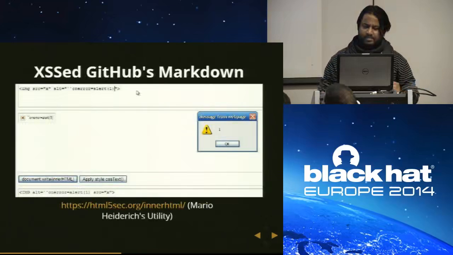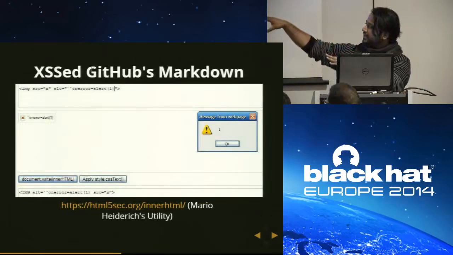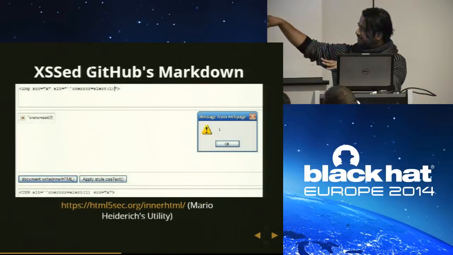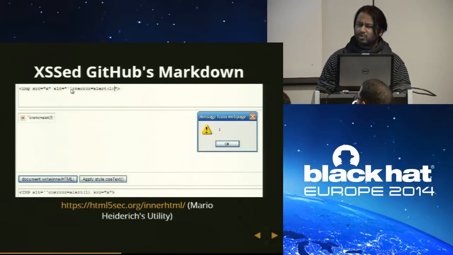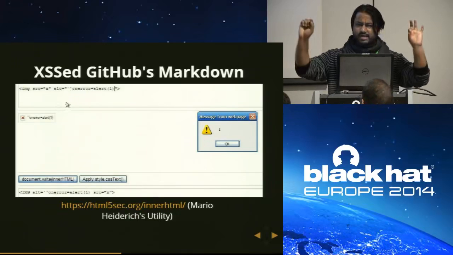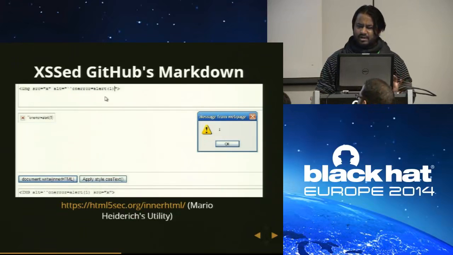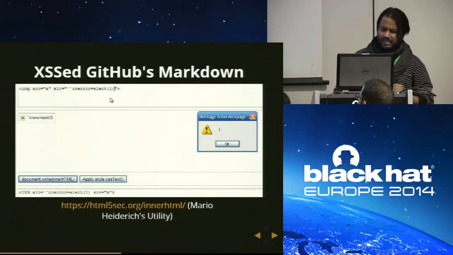For example, this is not GitHub, this is a utility created by Mario HTML5. It's a playground. If you look at the alt attribute, there's no need to use double quotes. Just inside double quotes, use a backtick, onerror, alert(1). It will work in old IE browsers if there is an innerHTML-based assignment.